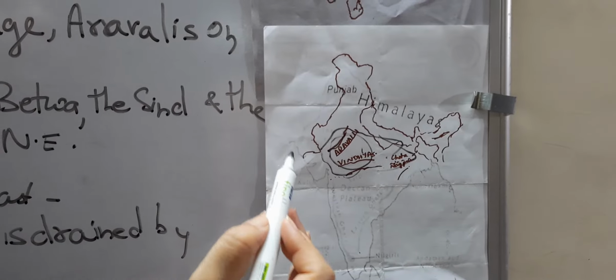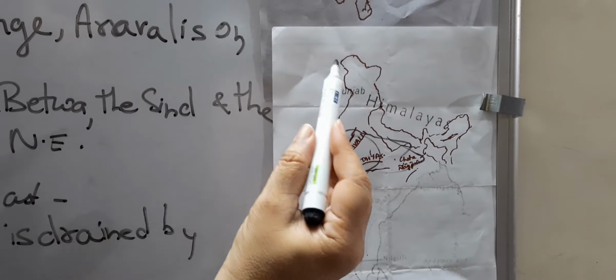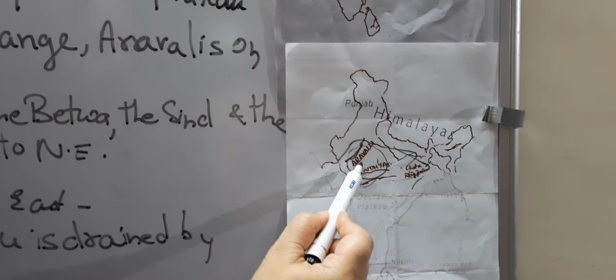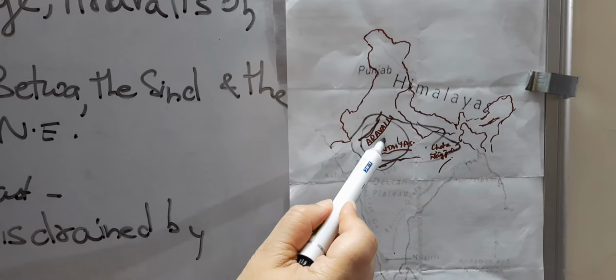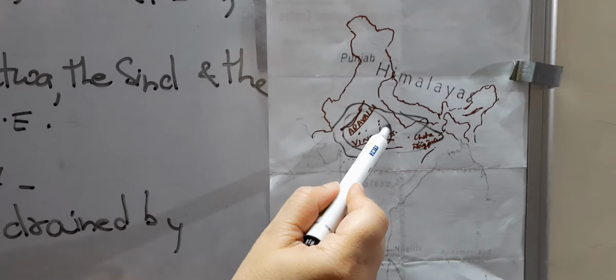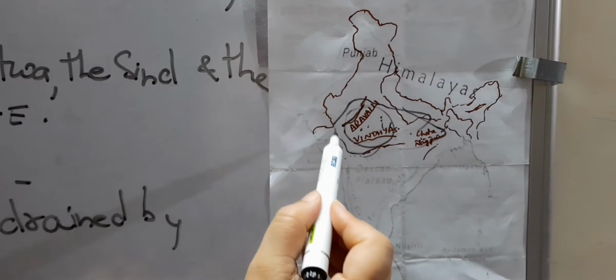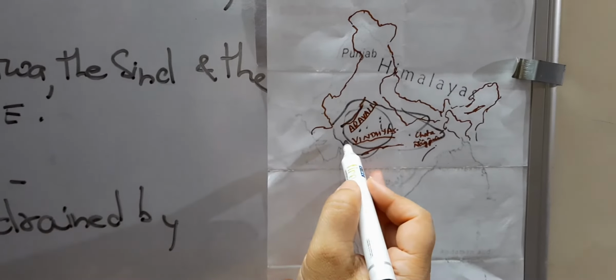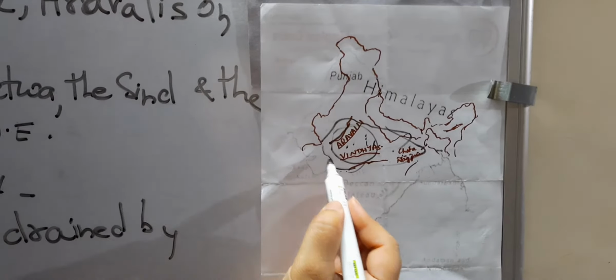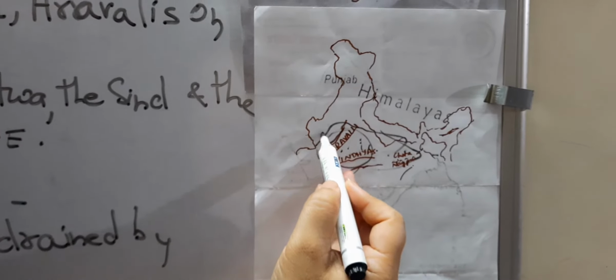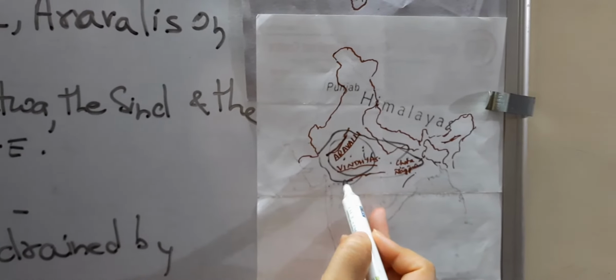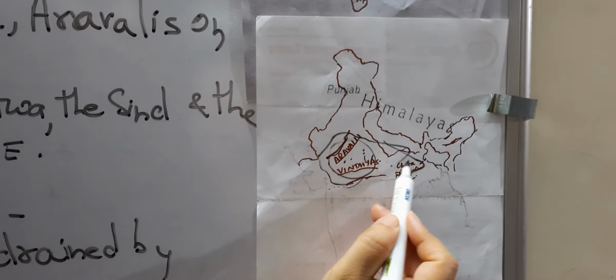And some very important rivers flow from this Central Highland. There are mainly 4 important rivers, that is the Betwa, Chambal, Ken, Sindh. These are the rivers which flow from this Central Highland, but as they emerge from the southwest region, they flow towards northeast, which tells us that this Central Highland has a slope towards the northeastern region.